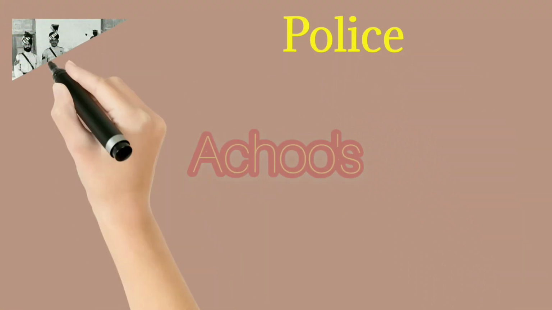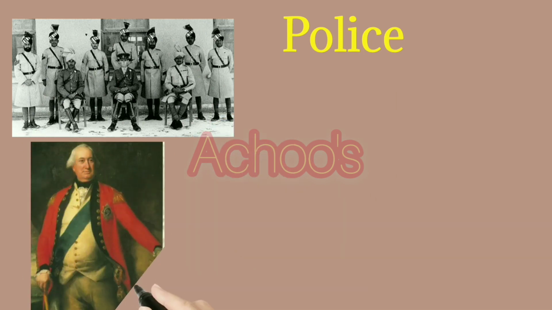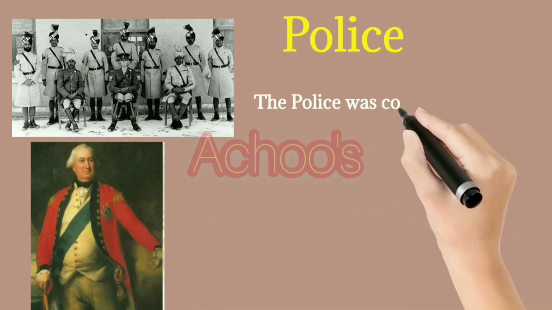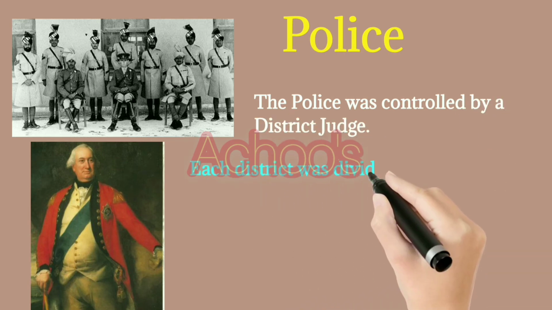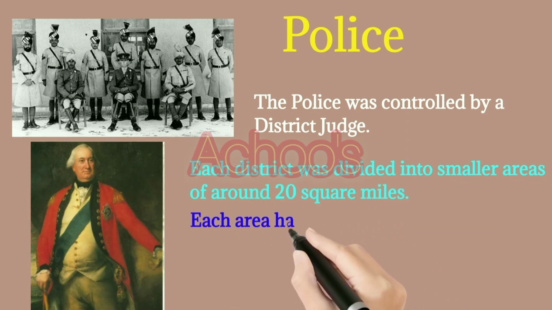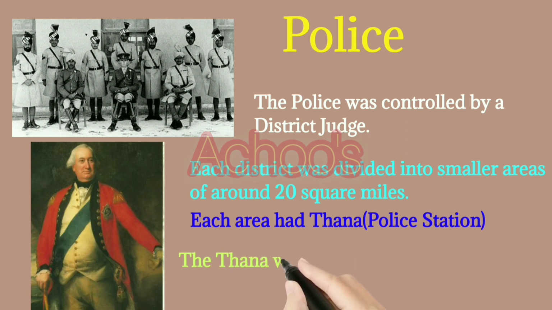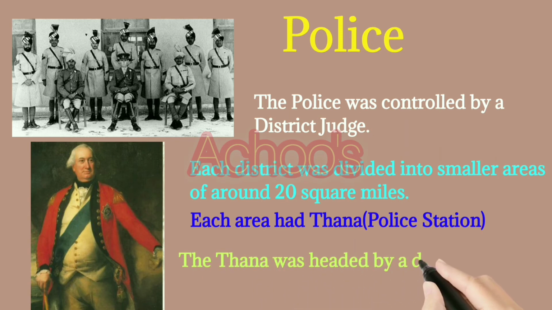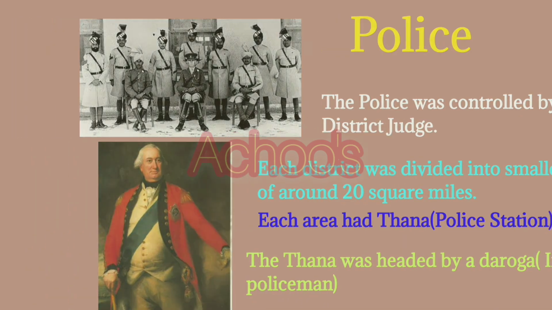Next one is police. The police structure was shaped by Lord Cornwallis. The police was controlled by a district judge, and each district was divided into smaller areas of around 20 square miles. Each area had a thana, which means police station, and the thana was headed by a daroga, which means an Indian policeman.